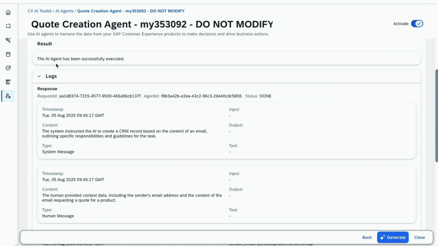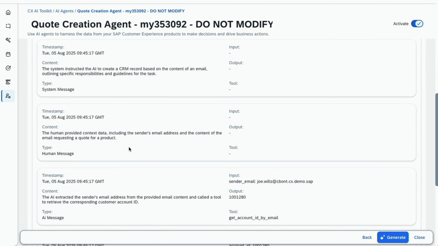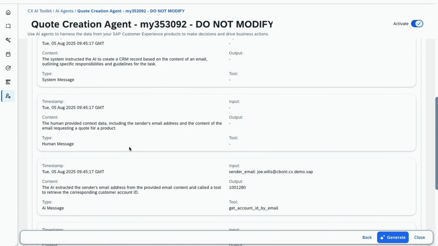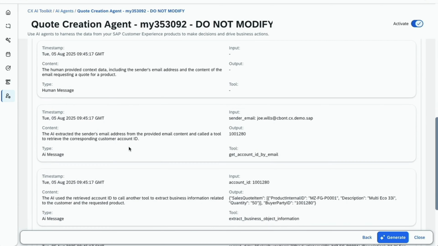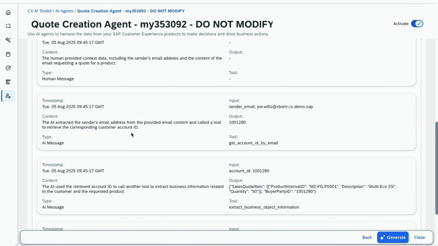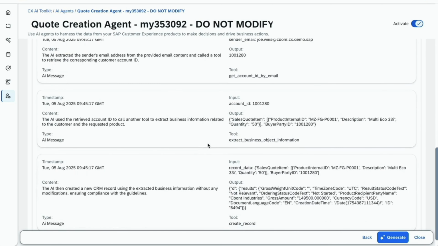It works, it executed correctly. It got a task, the agent, that's what you can see here in the logs, right? And then, for example, we extract the account based on the email. We extract the important information, like, for example, the product ID and also the quantity. And then we also create the CRM record.